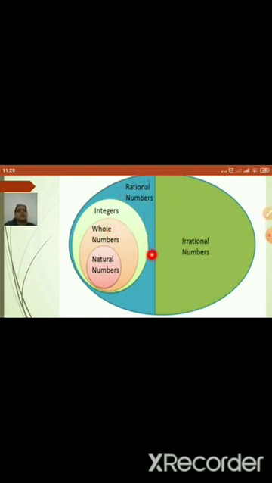The rational number is defined here with the blue color, and this is a green color. There is not a single number or group of numbers common in between, but all rational numbers plus irrational numbers together become the real numbers. So this is nothing but a clear picture of all the types of numbers.